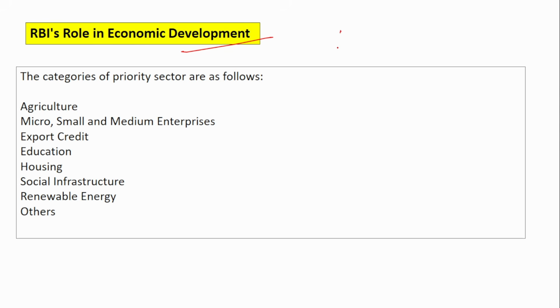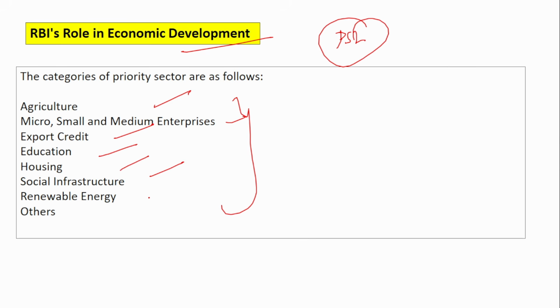Next is RBI's role in economic development, especially private sector lending. To ensure that the entire economy develops, not just the industries, not just the HNIs, RBI implemented private sector lending. Under it, there are various categories like agriculture, MSME, export credit, education, housing, social infrastructure, renewable energy. These topics will be covered in detail in another chapter.